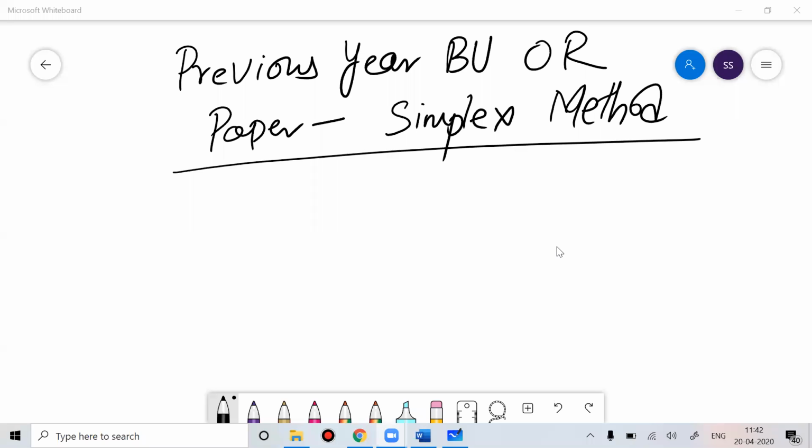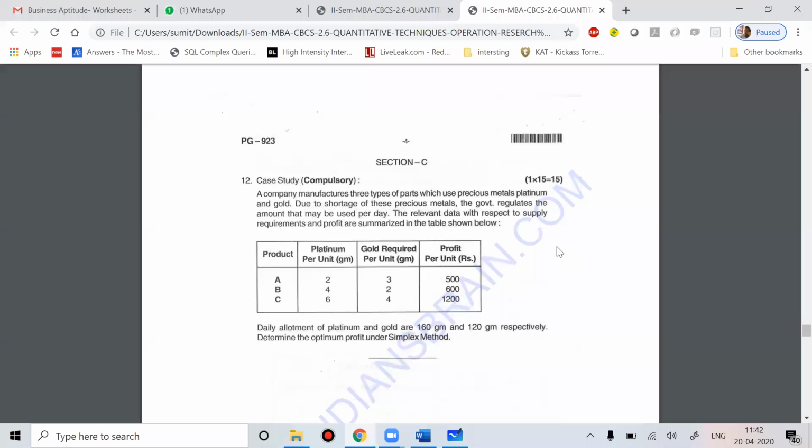Today in this session, I will do the previous year Bangalore City Operation Research paper questions related to the simplex method. So this is all we'll do in today's class. I believe everyone has the previous year question paper with you. If you don't have it, you can see this question.